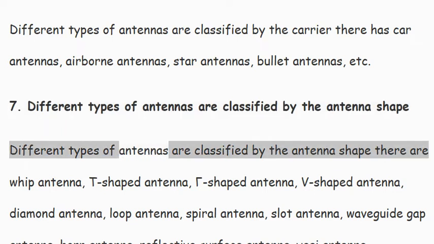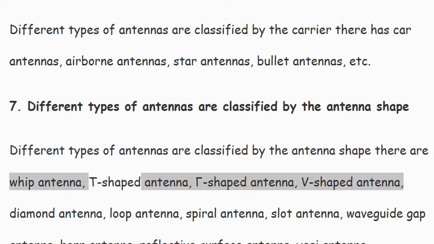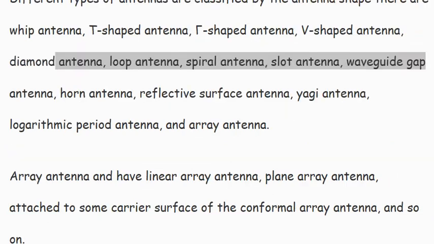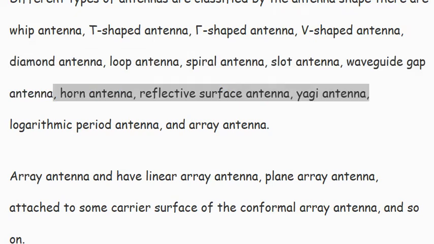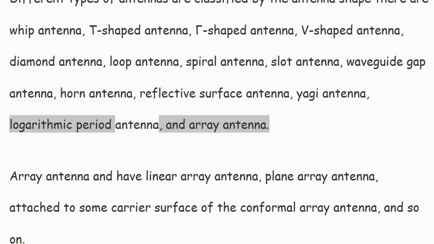Different types of antennas are classified by the antenna shape. There are whip antenna, T-shaped antenna, gamma-shaped antenna, V-shaped antenna, diamond antenna, loop antenna, spiral antenna, slot antenna, waveguide gap antenna, horn antenna, reflective surface antenna, Yagi antenna, logarithmic period antenna, and array antenna.